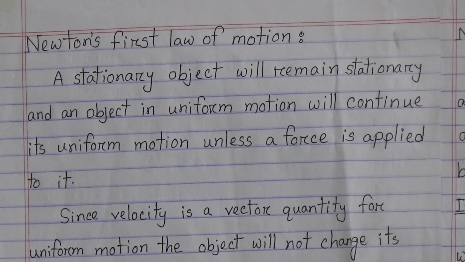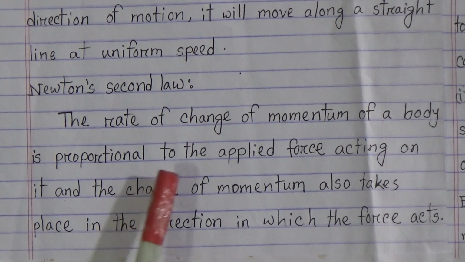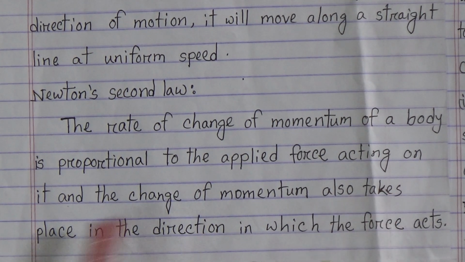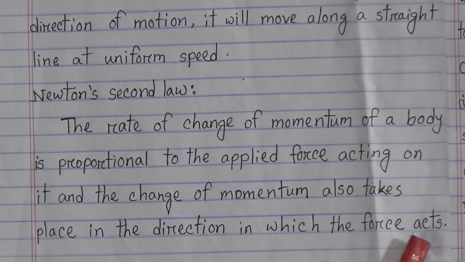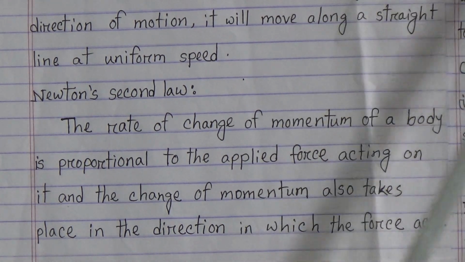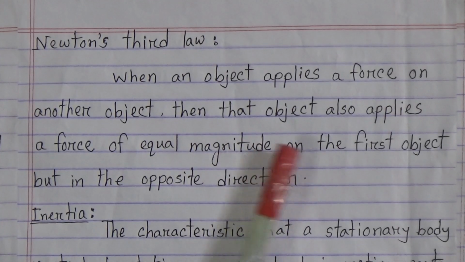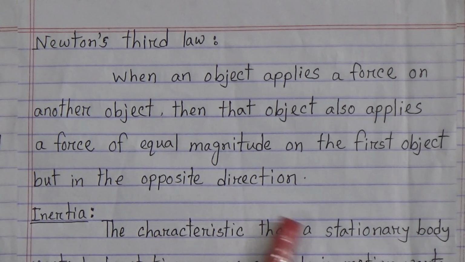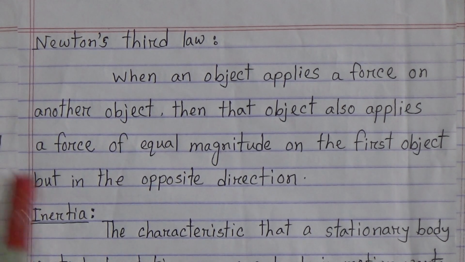Now, Newton's second law: the rate of change of momentum of a body is proportional to the applied force acting on it, and the change of momentum also takes place in the direction in which the force acts. Now, Newton's third law: when an object applies a force on another object, then that object also applies a force of equal magnitude on the first object but in the opposite direction. My dear students, these are Newton's laws of motion: first law, second law and third law, and you have to memorize them.